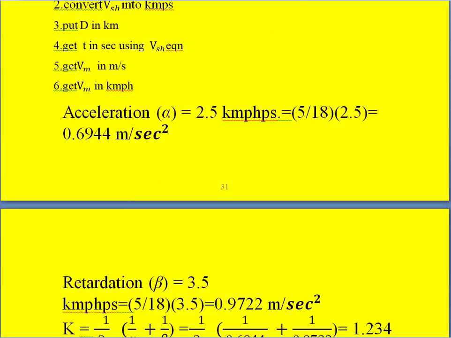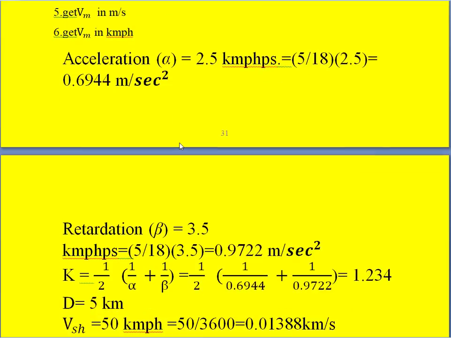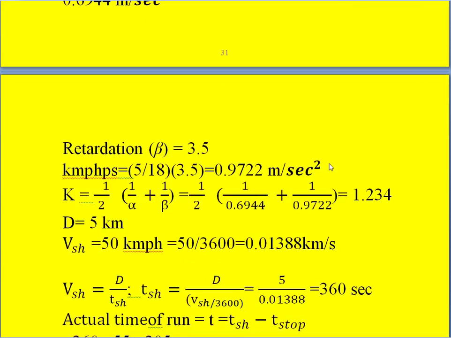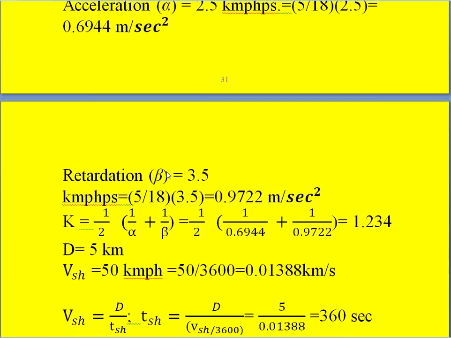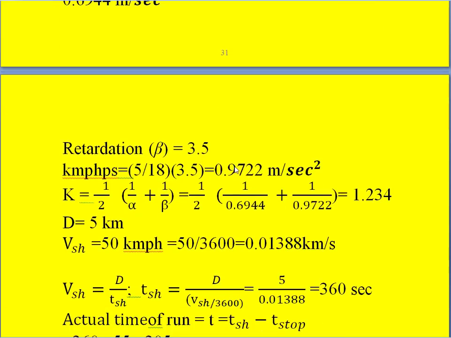Acceleration alpha is given as 2.5 kilometer per hour per second. We have to convert that into meter per second square. To get a lower value, we multiply with the lower fraction, that is 5 by 18. So we get 0.6944 meter per second square. Similarly, retardation we can calculate in meter per second square by multiplying the given value with 5 by 18, so 3.5 into 5 by 18 is 0.9722 meter per second square.